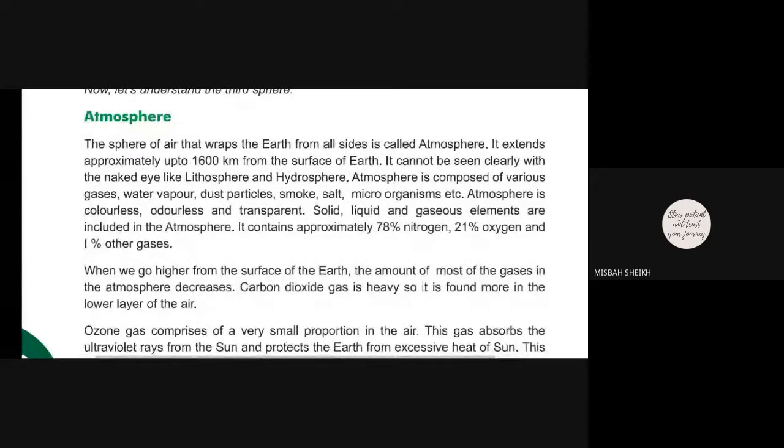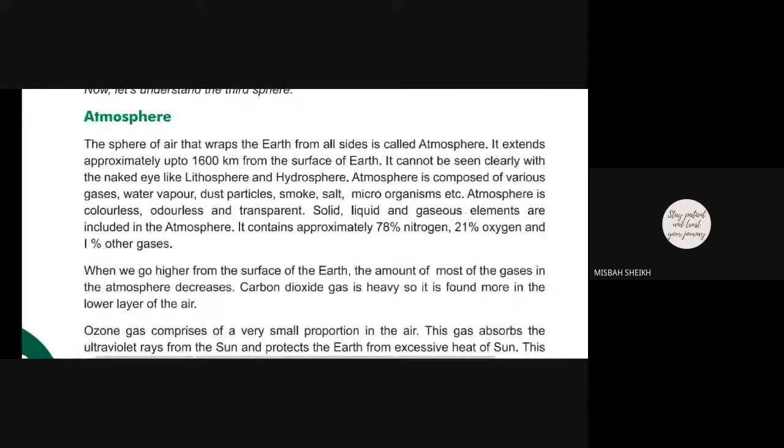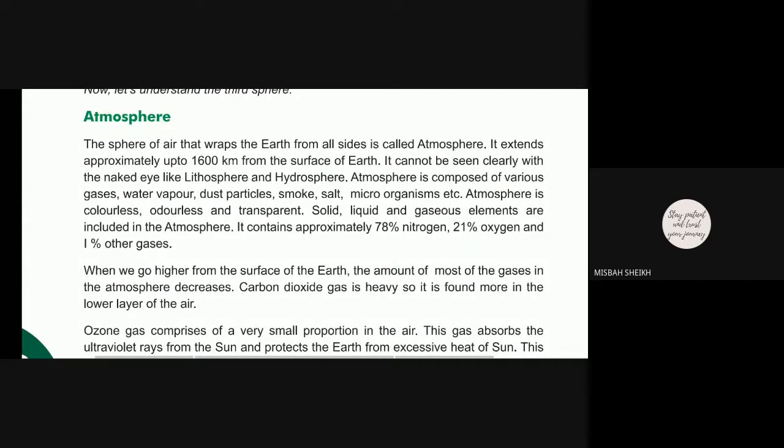Now, how many kilometers is it extending? 1600 kilometers it is exceeding. We can't see the lithosphere and hydrosphere with the naked eye. It is composed of various gases, water vapor, dust particles, smoke, salt, microorganisms, etc.